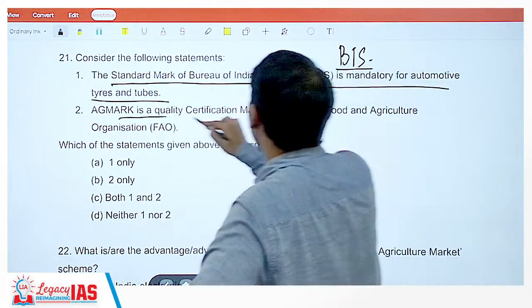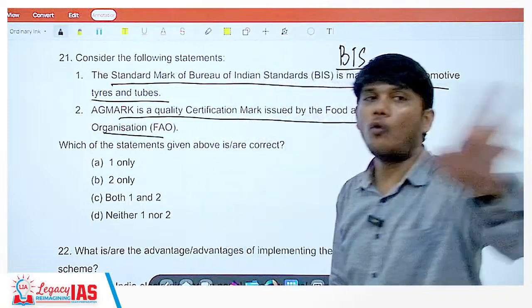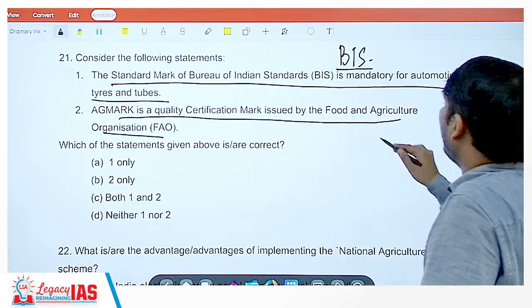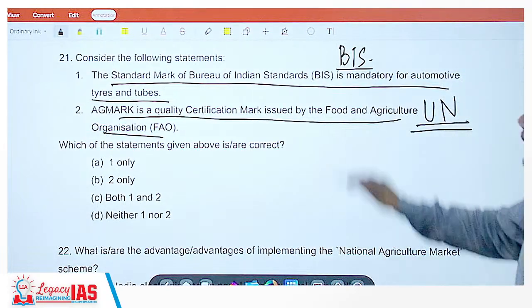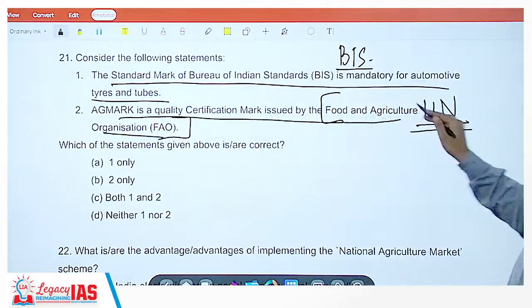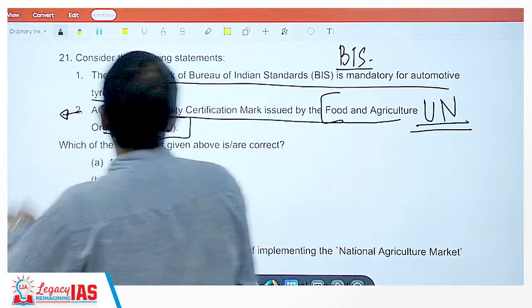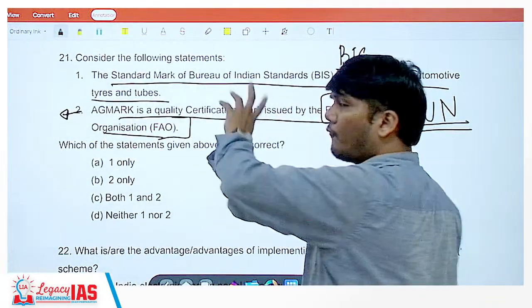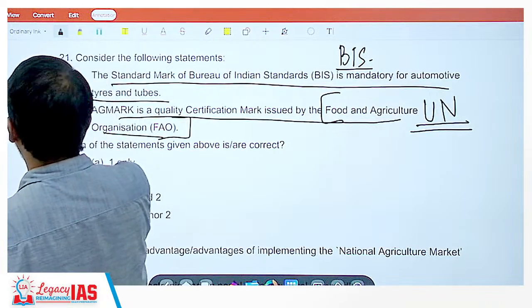Egg mark is a quality certified mark issued by the Food and Agriculture Organization. No. Food and Agriculture Organization is a United Nations body. FAO is a United Nations body. Egg mark is not the mark given by United Nations. It is a mark which certifies the quality of agricultural produce, but it is given by India.